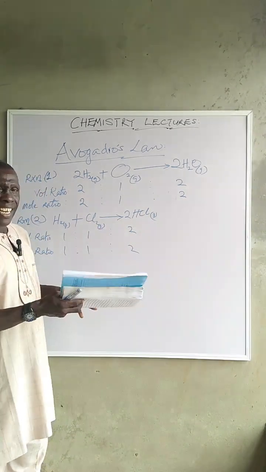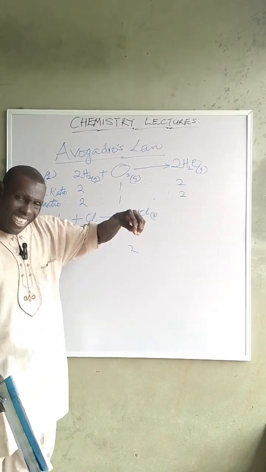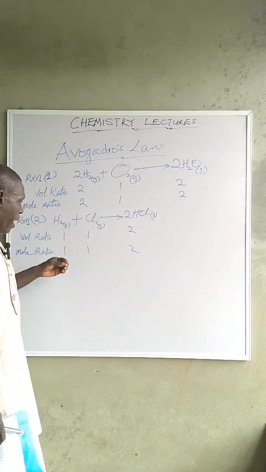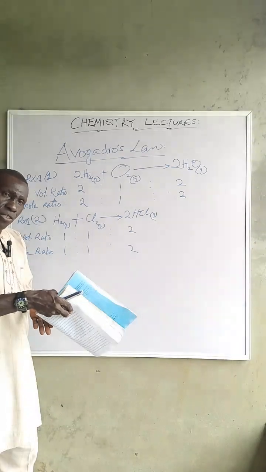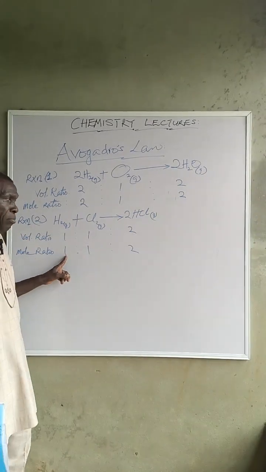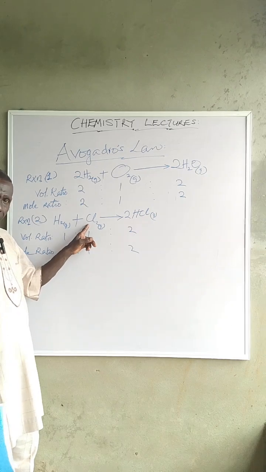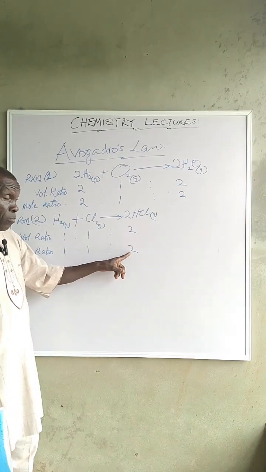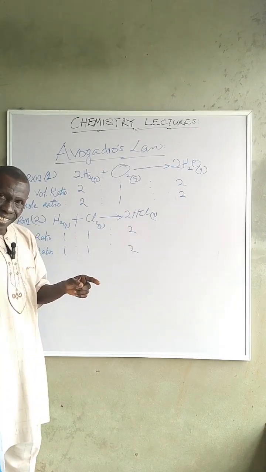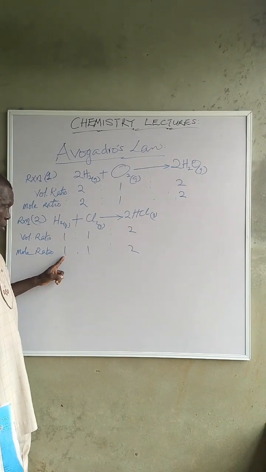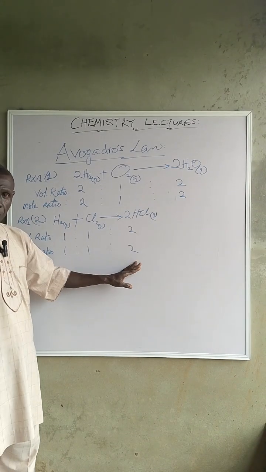Now, Avogadro is saying that these volumes can be converted to moles. So by going through Avogadro's law, it means that 1 mole of hydrogen gas reacted with 1 mole of chlorine gas to produce 2 moles of hydrogen chloride gas. So the mole ratio will be what? 1:1:2.